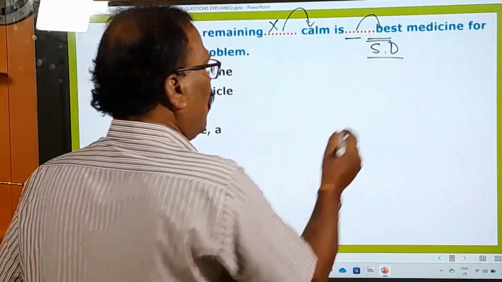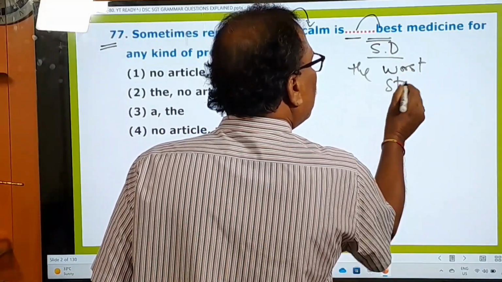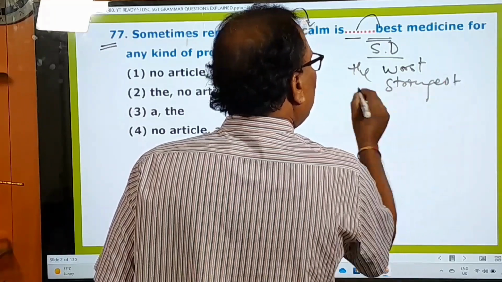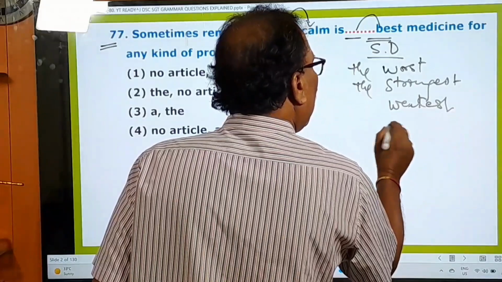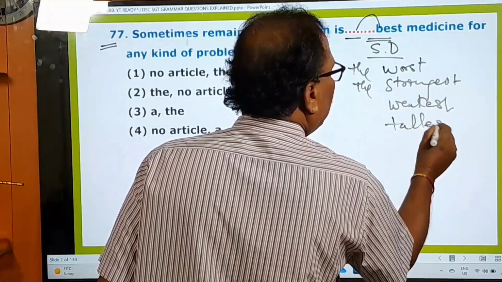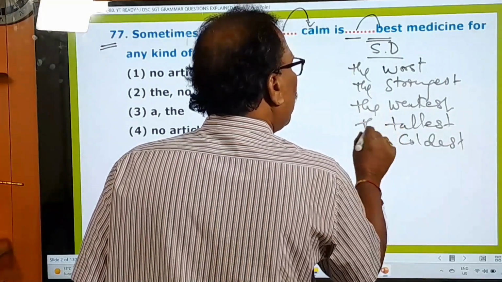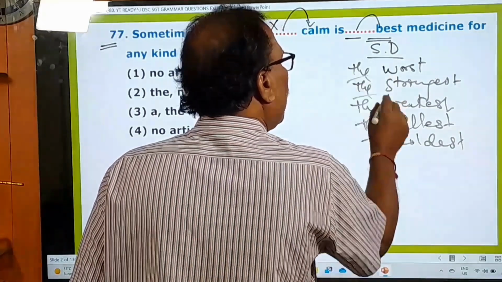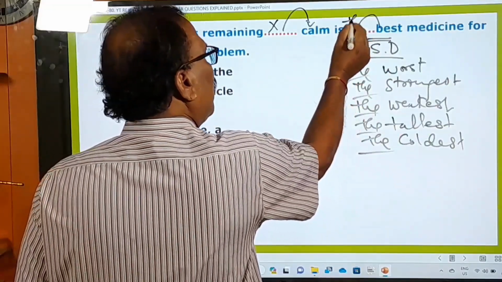For example, best, worst, strongest, weakest, tallest, coldest. These are all superlative degree adjectives. Before them we have to use the definite article. This is a rule. According to that rule we should use the definite article the.